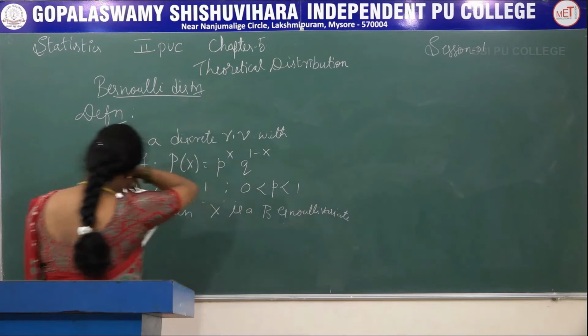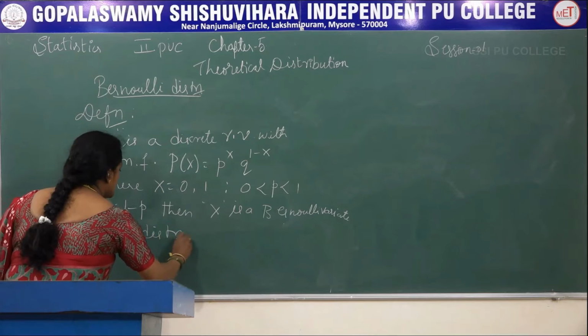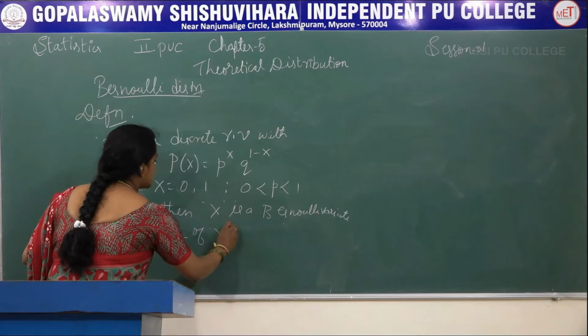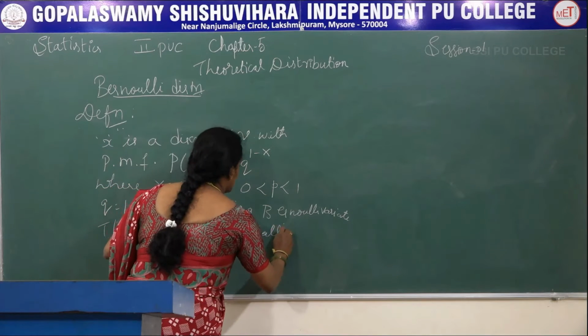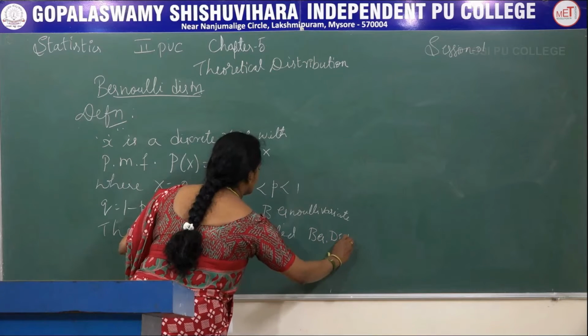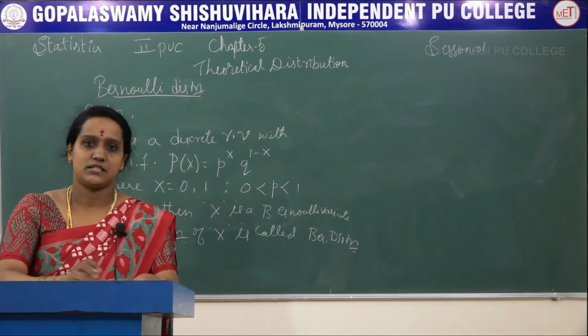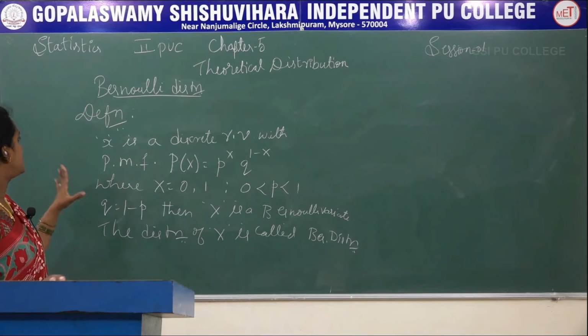X is a Bernoulli variate. The distribution of x is called the Bernoulli distribution. You just observe the definition.